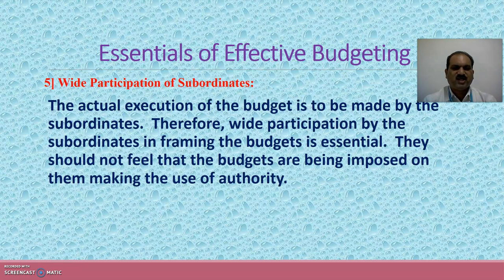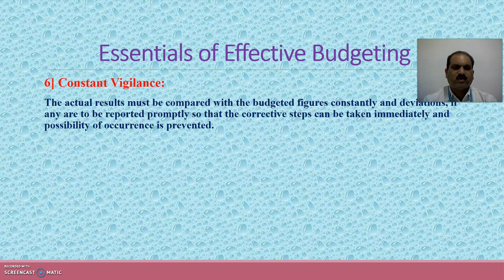Fifth essential is related with wide participation of subordinates. The actual execution of the budget is to be made by the subordinates. Therefore, wide participation by the subordinates in framing the budgets is essential. They should not feel that the budgets are being imposed on them by the use of authority. We can also call this teamwork.